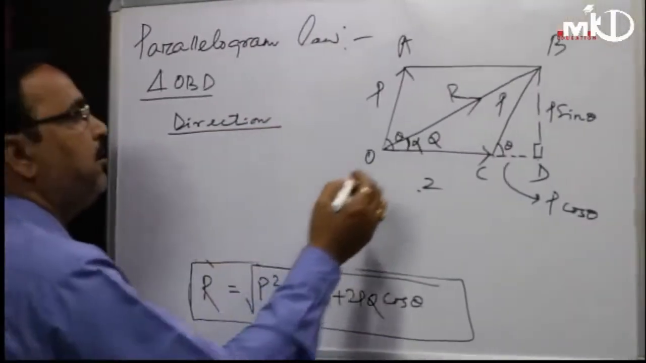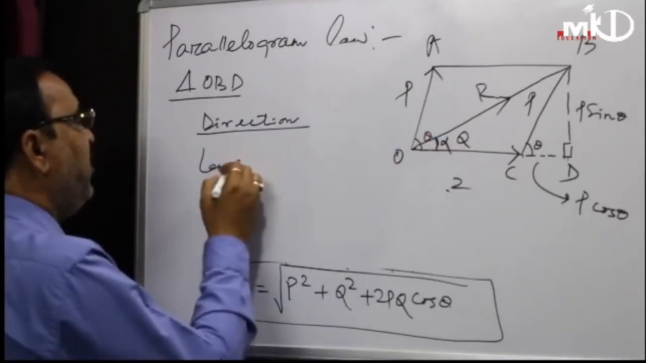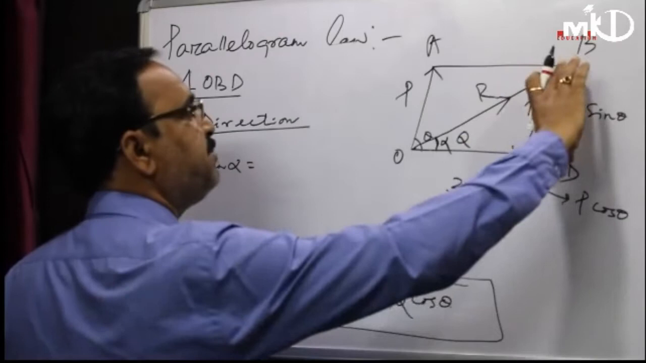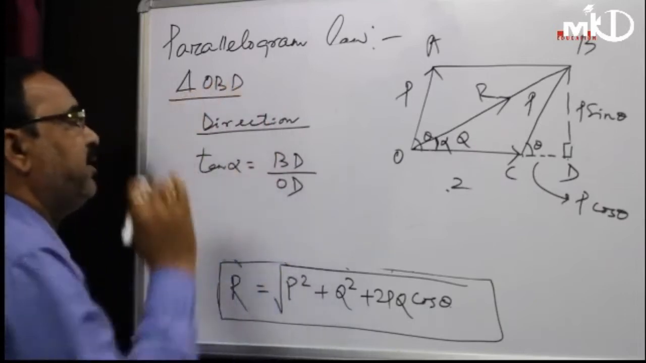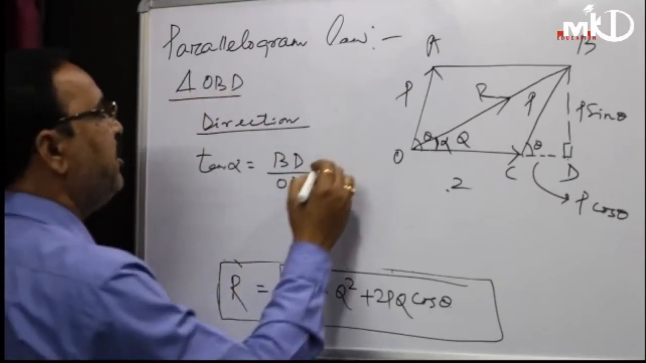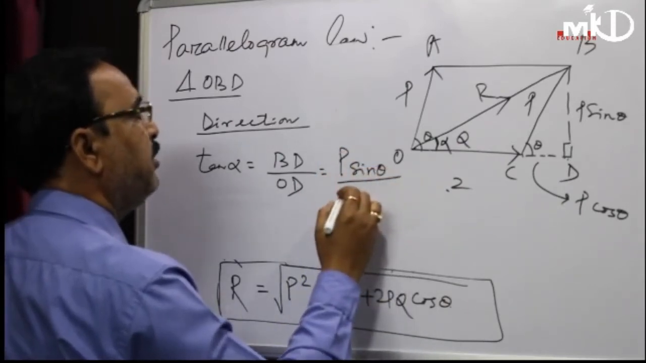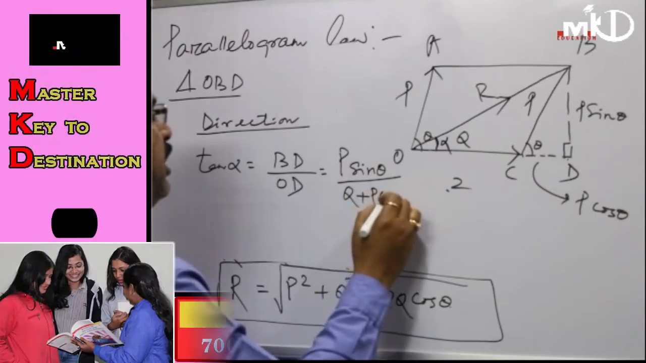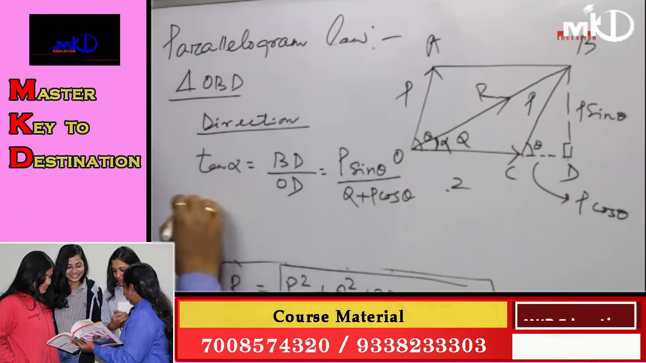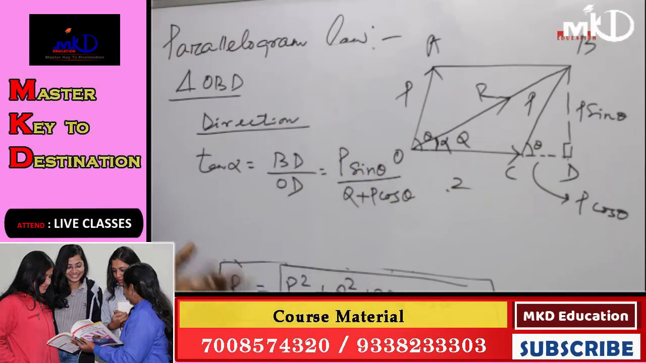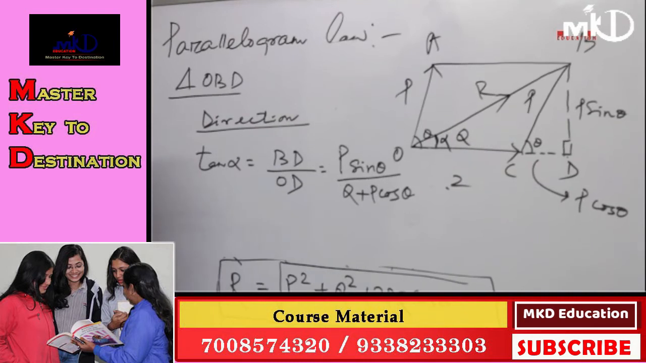Direction means, the angle measured anticlockwise is taken as positive, so tan alpha equals BD by OD, in the same triangle OBD. BD is P sin theta, by Q plus P cos theta, because OD equals OC plus CD. So alpha equals tan inverse of this much. So this is the magnitude, this is the direction. You have to find them by applying the parallelogram law if two coplanar forces are acting simultaneously.